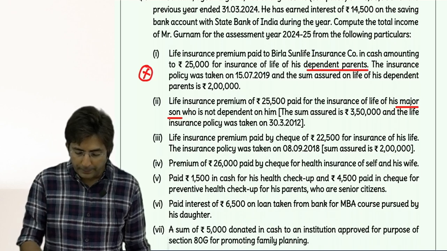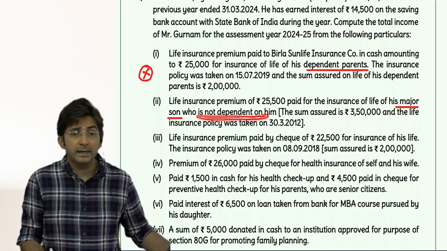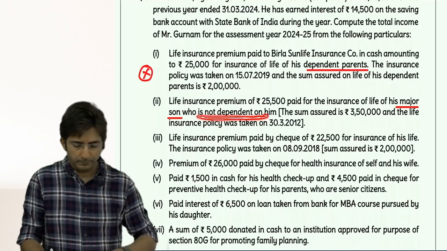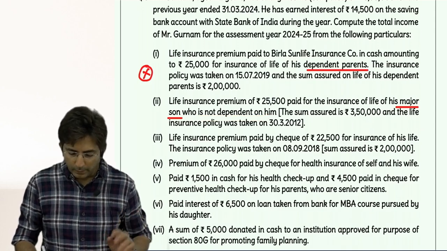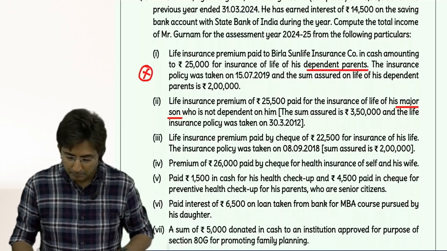And who is dependent? It's okay. Dependent, independent doesn't matter. The condition of dependent is there only in 80D sections. So this will be allowed in 80C. But what is the limit?